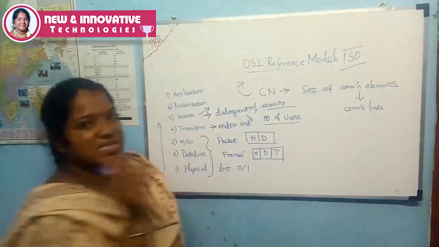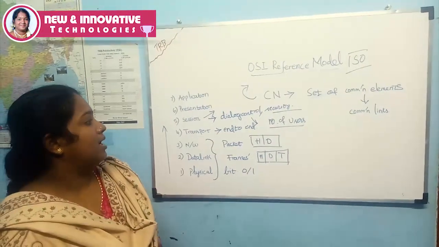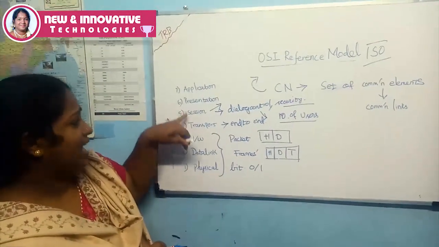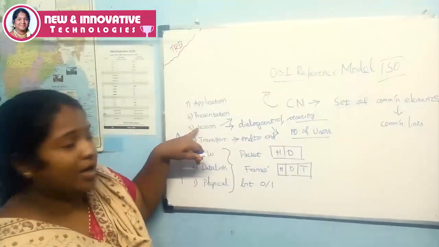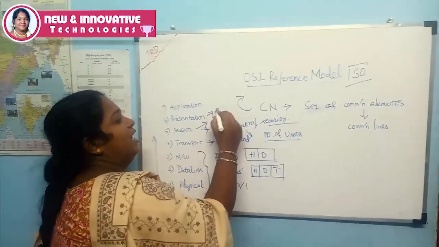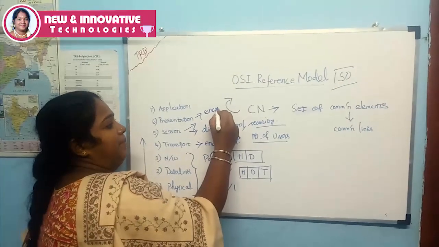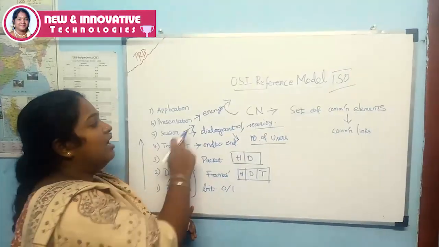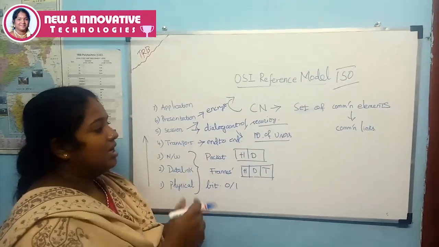Here we maintain some session, because from the presentation layer the data will come to the session layer. In that presentation layer, one encrypted message will be sent to the session layer. What is meant by an encrypted message?